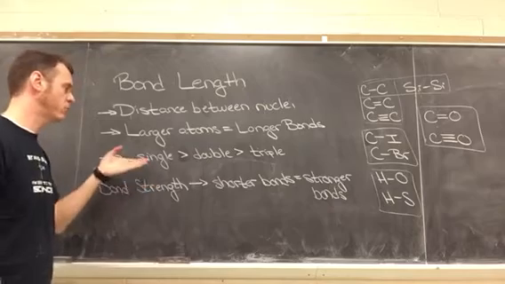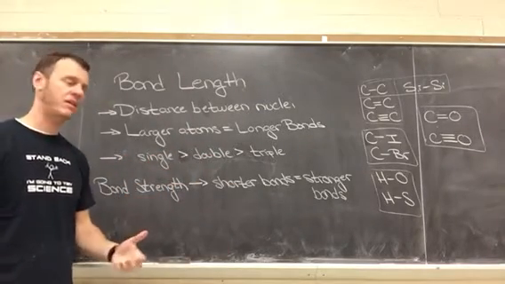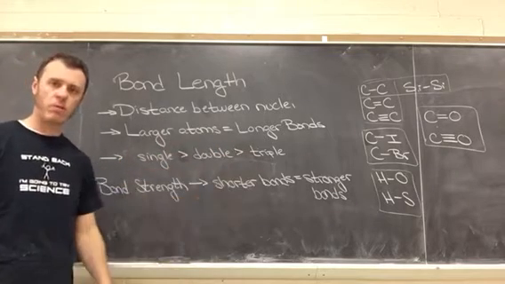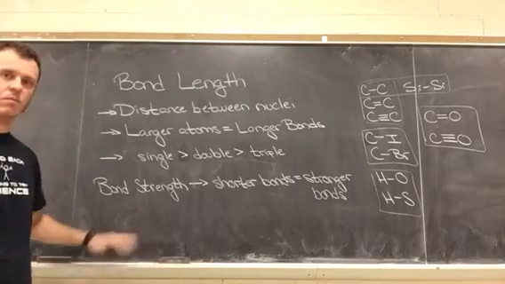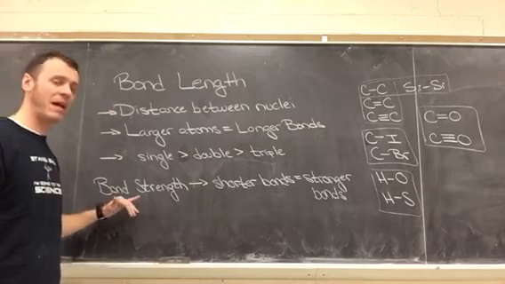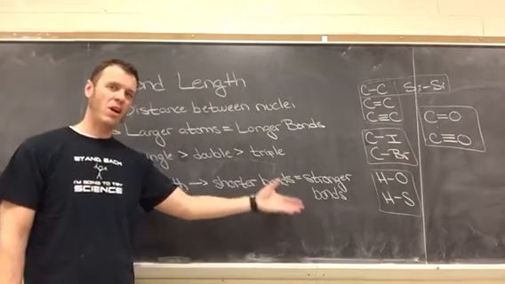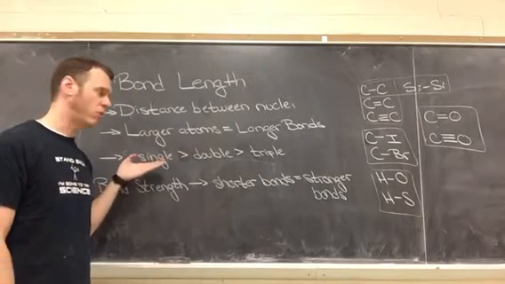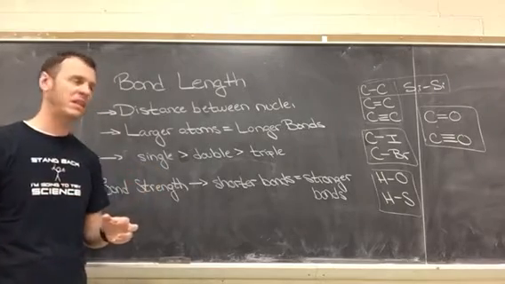We also have to distinguish between single, double, and triple bonds. And I've used the greater than and less than signs here. Single bonds are longer than double bonds, which are longer than triple bonds. This kind of makes sense though, especially when you take this into account, bond strength. Bond strength is closely tied to bond length. The shorter the bonds, the stronger the bonds, which kind of makes sense up here. A double bond is shorter than a single bond, and a double bond is stronger. Hopefully you can see how that's pieced together.